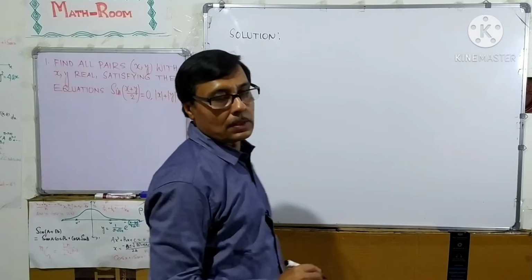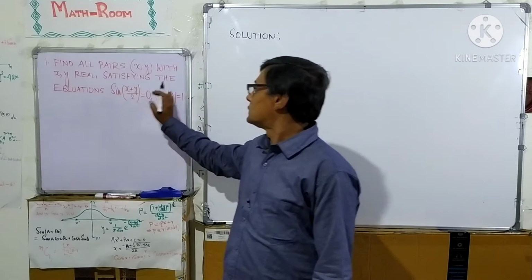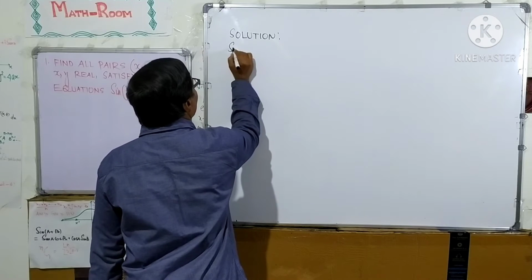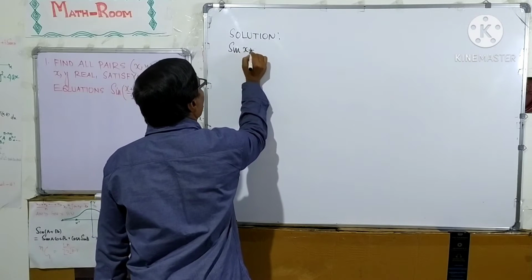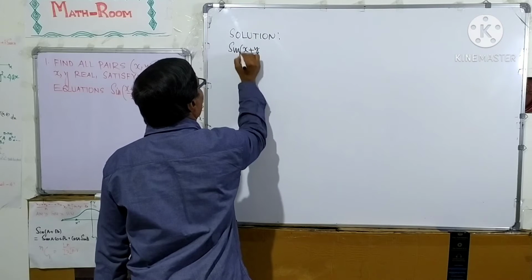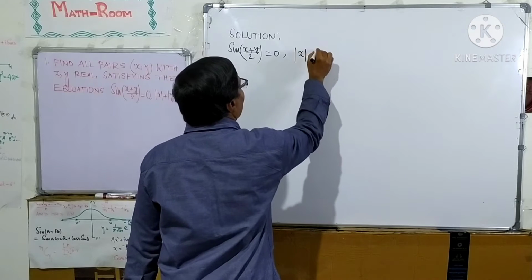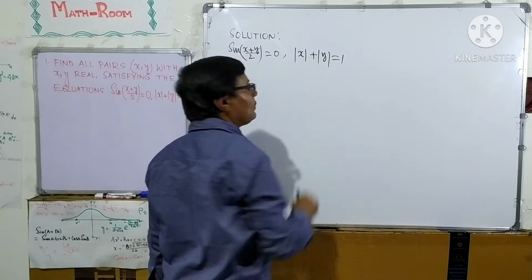Here two equations are given: sin((x plus y) over 2) equal to 0 and mod x plus mod y equal to 1.